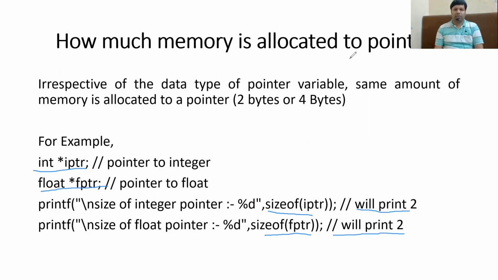It is because the pointer variable has nothing to do with the value. It only stores the address. That is the base address. And the base address, or the starting address, of all the variables, irrespective of the data type, will be the same.